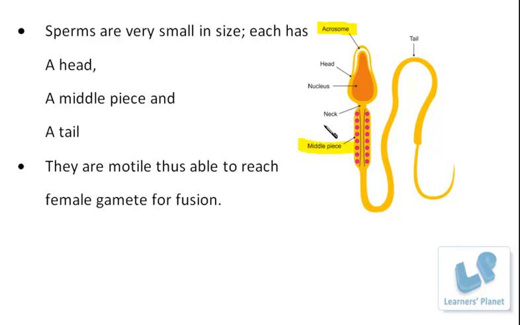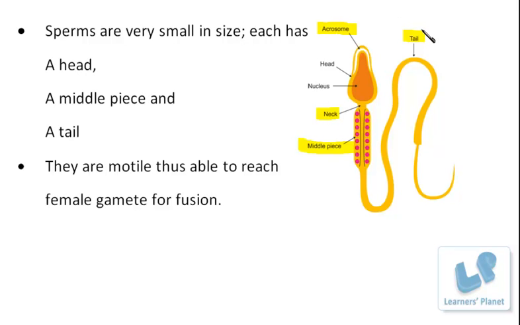The mitochondria are required to provide energy to this motile cell. Fine. And at the junction of the head and the middle piece, this region is known as the neck. Besides mitochondria, other organelles are also present. After that there is an elongated structure known as the tail, and this tail provides motility to the sperms.